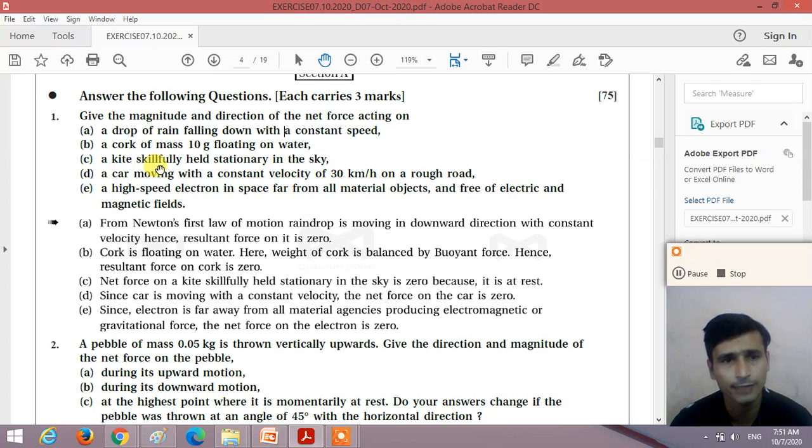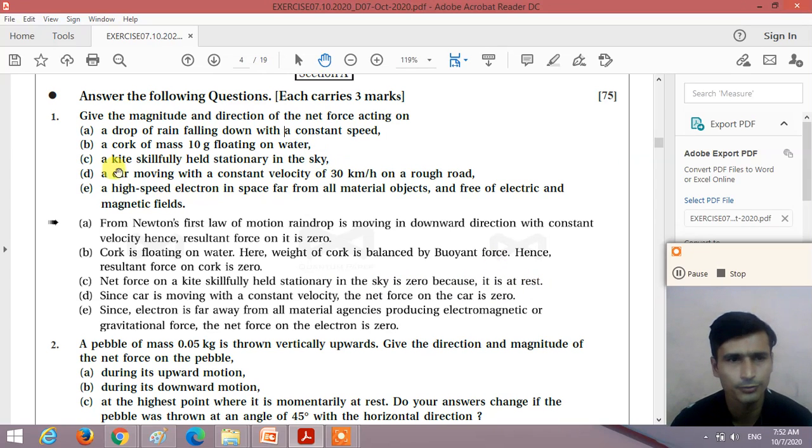Third, a kite skillfully held stationary in the sky. What will be the resultant force? What do we mean by stationary? When an object is stationary, the net force acting on it is zero. So in the third case also, the resultant force is zero. The net force on the kite held stationary in the sky is zero because it is at rest. According to Newton's first law, the net force acting on the kite is zero.